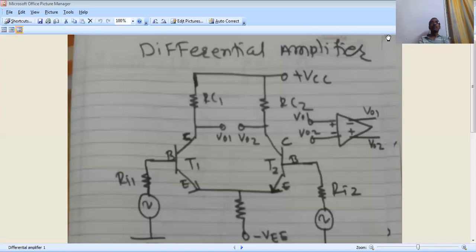The word differential gives the information how it will work. In mathematics, we know the meaning of difference. Difference between two digits. Suppose 10 minus 2, 8. 2 minus 2, 0.